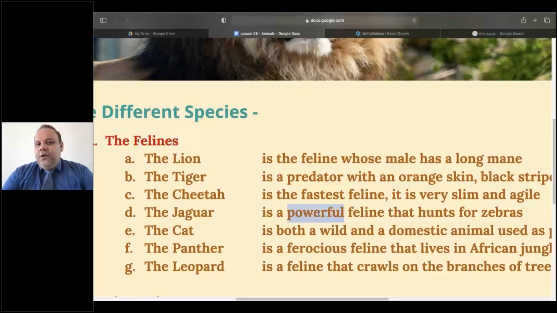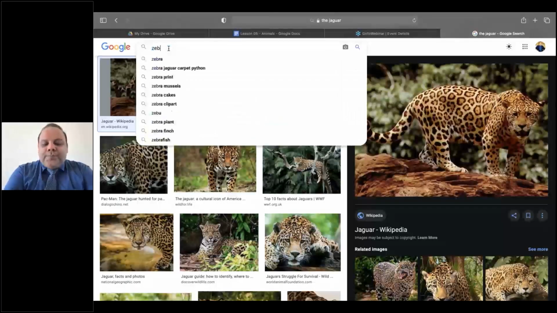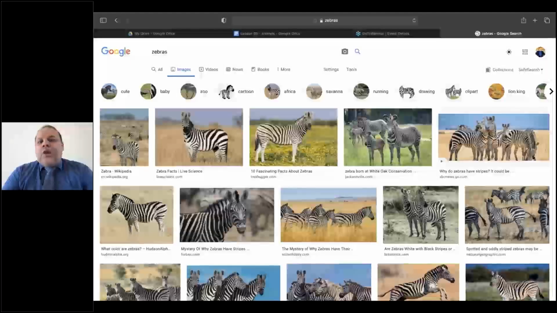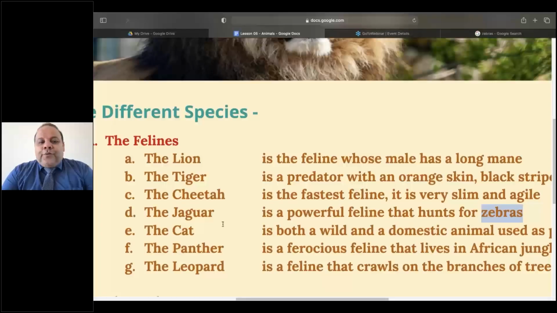It's a powerful, meaning very strong, feline that hunts for zebras. It loves catching zebras. If you're not sure what's a zebra, zebra is a creature that has white and black stripes. White and black stripes. We call it a zebra. And the panther or the jaguar, even the leopard, they love hunting for zebras. Even the lion and the tigers, if you think about it, all felines, they love going for zebra. So that's the jaguar.